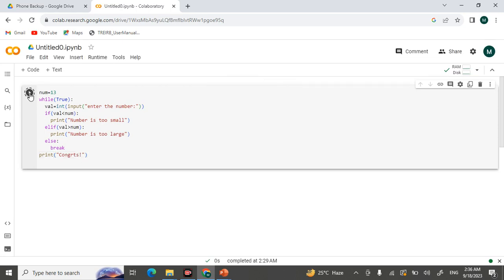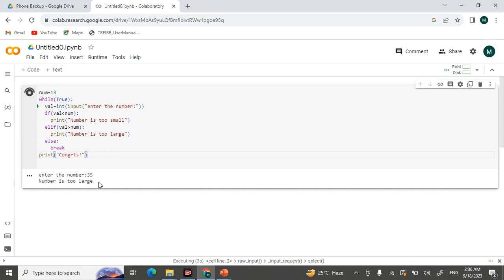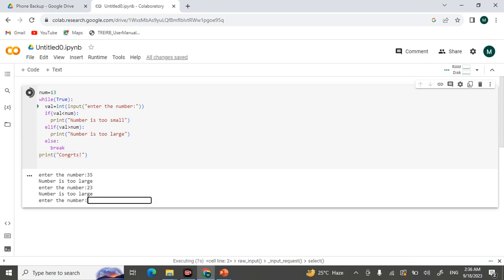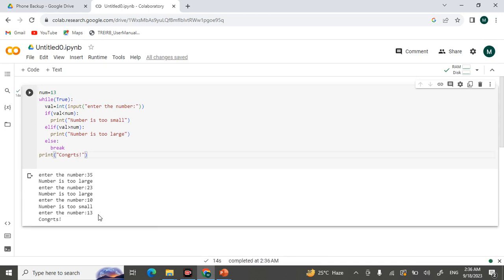Let me run and see here. I am entering the number 35. It's too large. It keeps on asking. It's too large. I'm entering 10. Too small. I'm entering 13. Yes, congratulations.